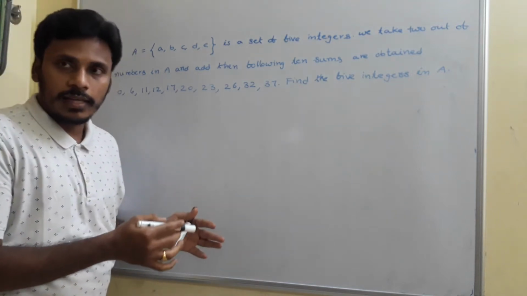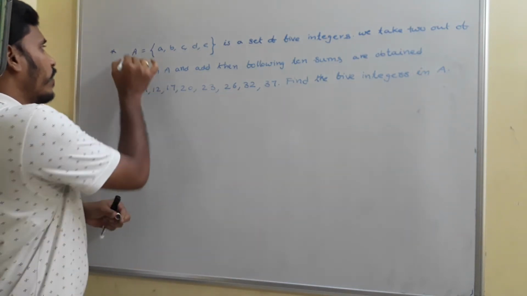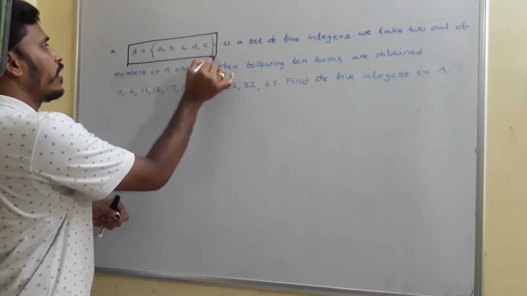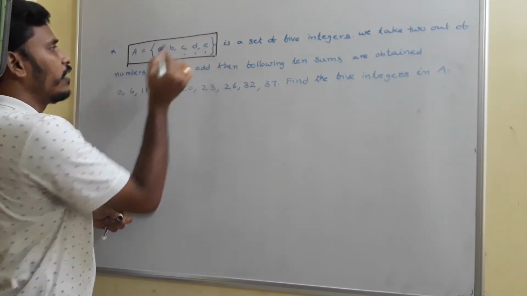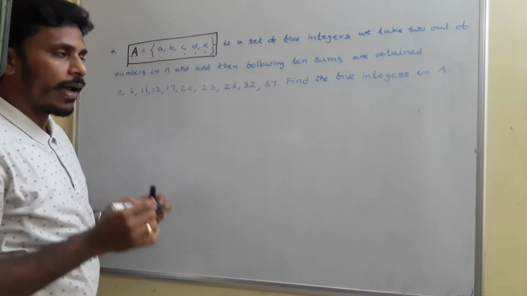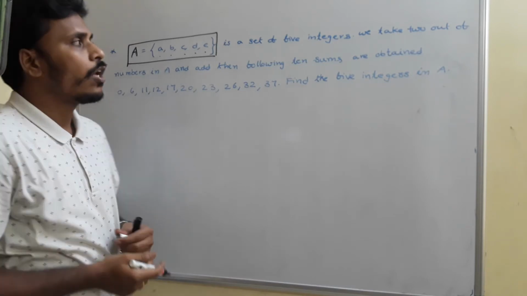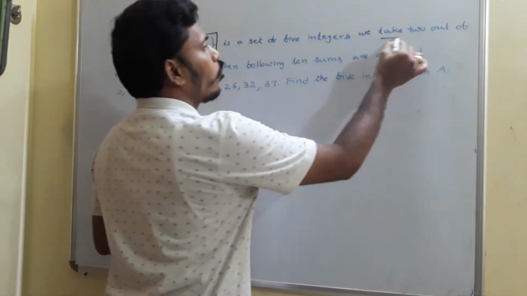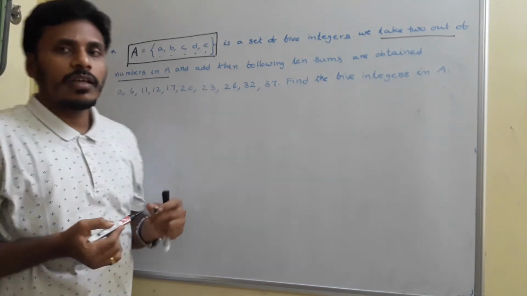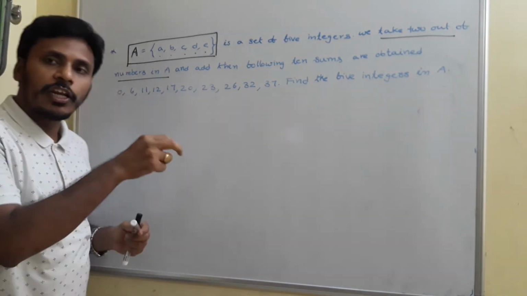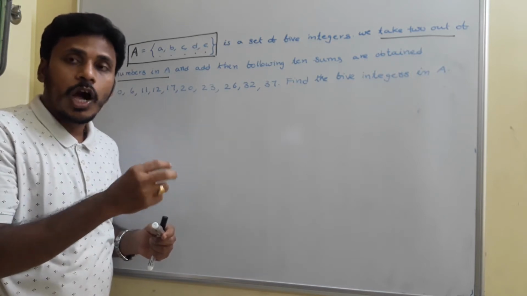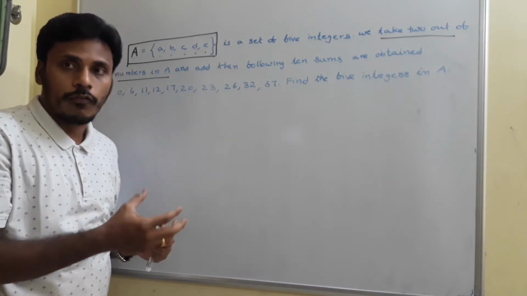This is a previously asked Olympiad question. It is given that set A contains 5 integers A, B, C, D, E. So we need to take 2 out of these numbers in A. See, 5 numbers are there in A. You just take any 2 out of those 5. If you take any 2 out of those 5, how many possible combinations are formed?